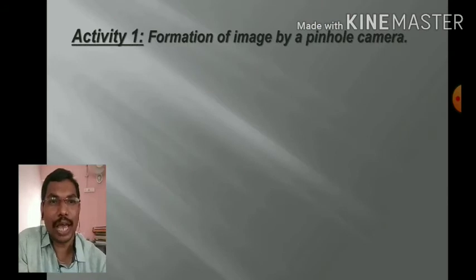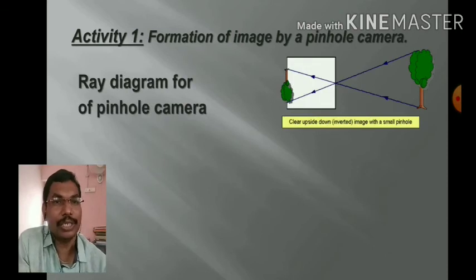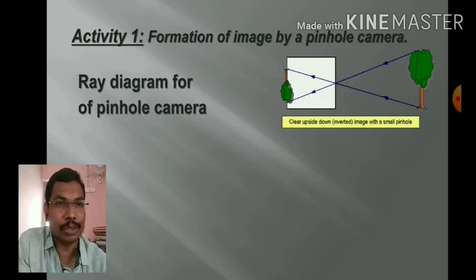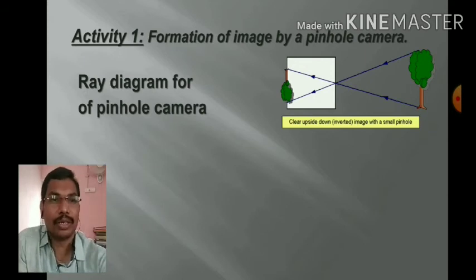For this we have an activity: formation of an image by a pinhole camera. We already did the pinhole camera in the 6th class itself. Here is the ray diagram for the pinhole camera. The white color box represents the pinhole camera in this picture, and if you watch a tree through the pinhole camera, an inverted small image of the tree will be visible, and it is very clear.